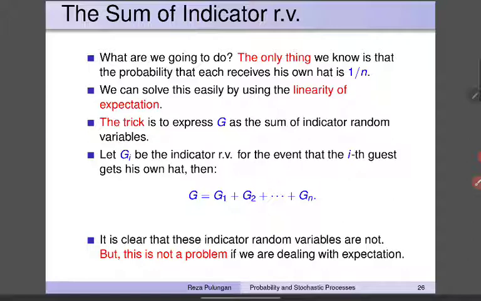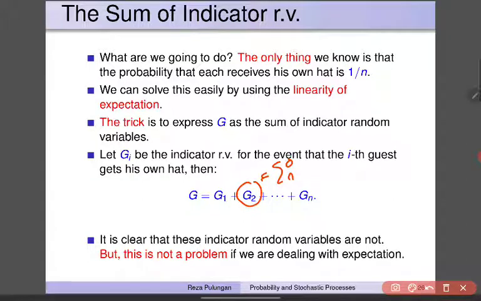The trick is to express G as the sum of indicator random variables. Let Gi be the indicator random variable for the event that the ith guest gets his own hat. So this simply means, for example, G2 here has value either 0 or 1.